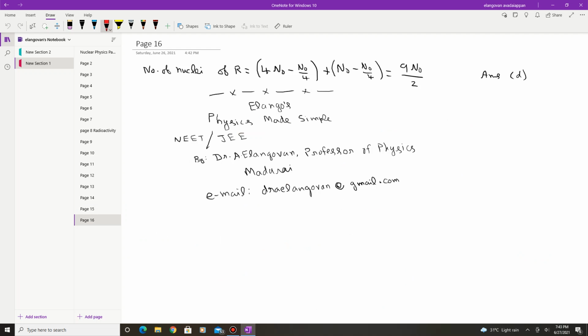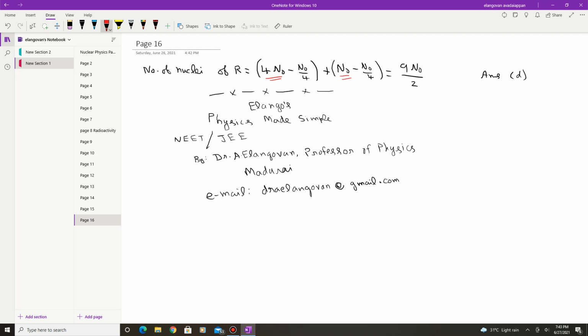So the number of nuclei of R is equal to the previous number, 4 N0 minus N0, so this is the amount that you have to subtract for the sample P. For the sample Q, originally it is N0, and again N0/4 will be decayed. So N0 minus N0/4 is the number of nuclei present at time t.